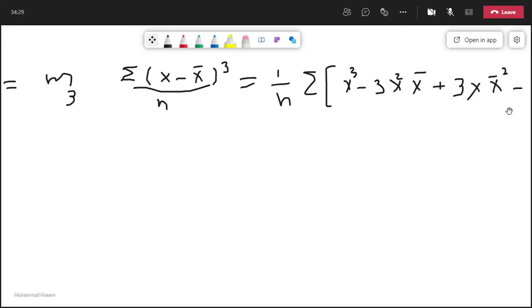Now apply a sigma to all the four terms and divide by n.